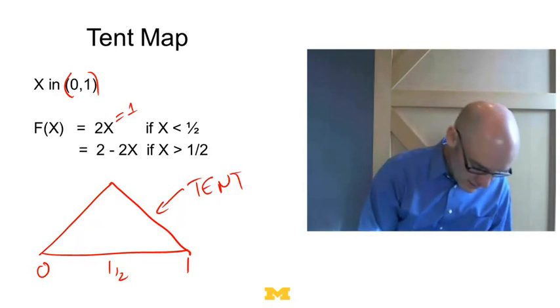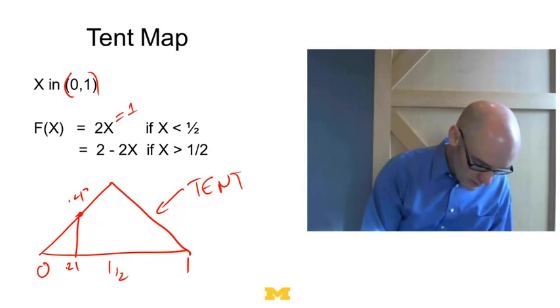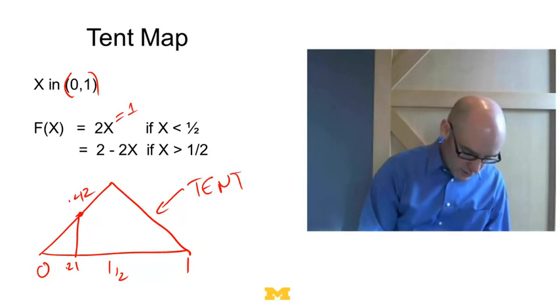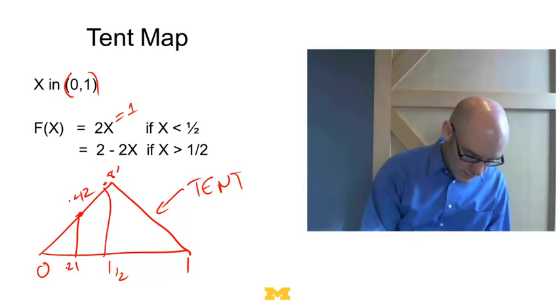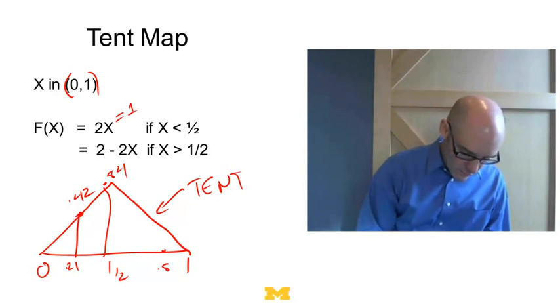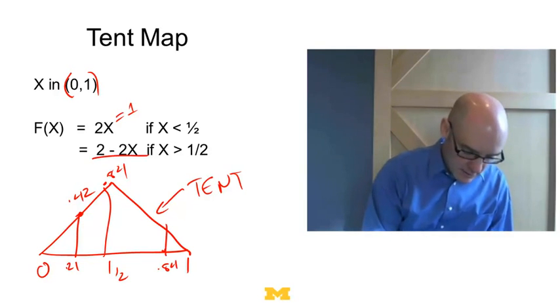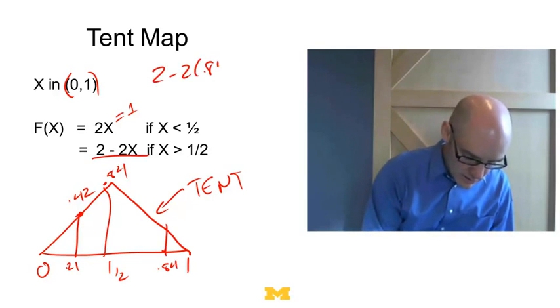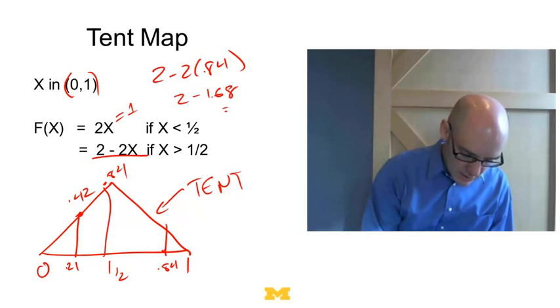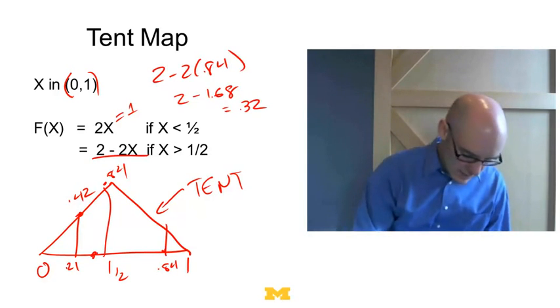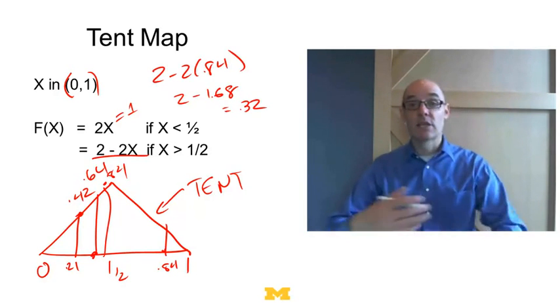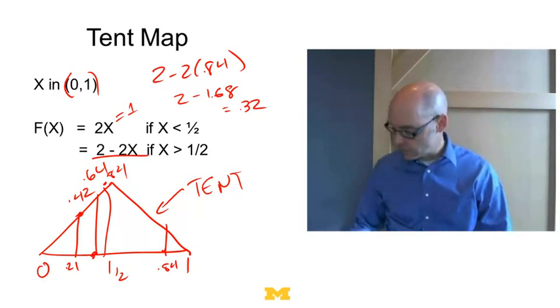So the way this works is if I start out at 0.21 and I apply it, I'm going to get 0.42. Well, then if I get to 0.42 and I apply it, I'm going to get 0.84. Well, then if I look at 0.84 and I apply this, I'm going to get 2 minus 2 times 0.84, which is 2 minus 1.68, which is 0.32. So I'm going to go back over here to 0.32, and I'm going to get 0.64. So that's how the tent map works. I just recursively go through the function.